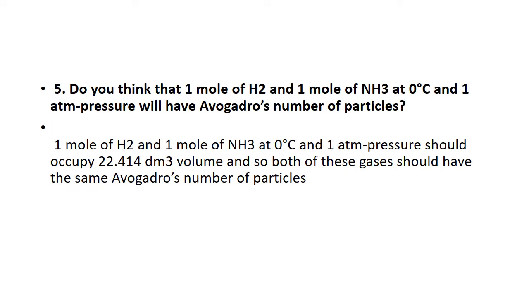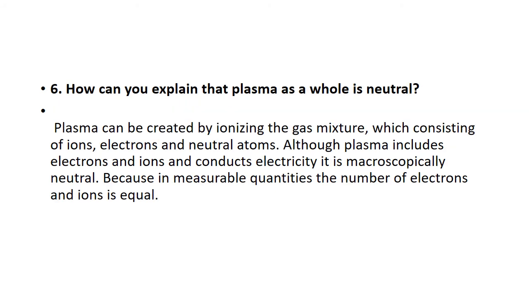Second is fifth: do you think that 1 mole of hydrogen and 1 mole of ammonia at atmospheric pressure will have Avogadro's number of particles? Very simple. If you are taking 1 mole of hydrogen and 1 mole of ammonia at the same temperature and pressure, they occupy the same volume of 22.414 liters. So both of these gases, because they have the same number of moles, have Avogadro's number of particles.